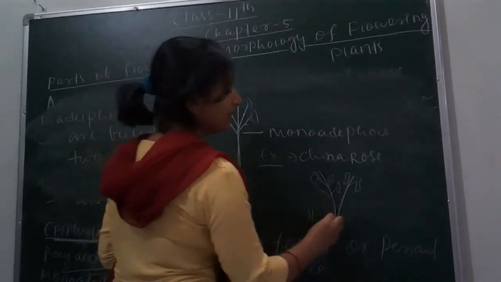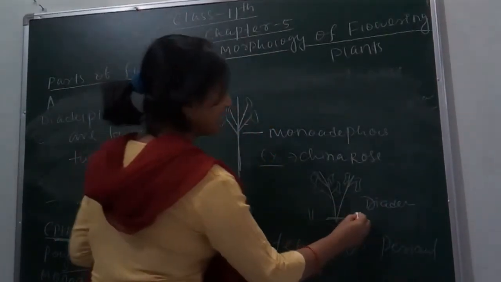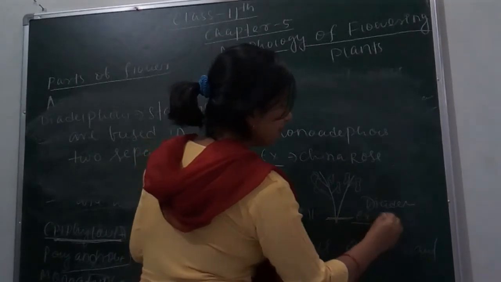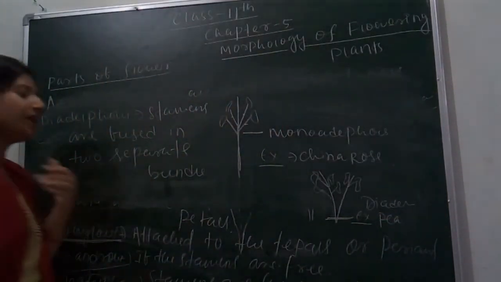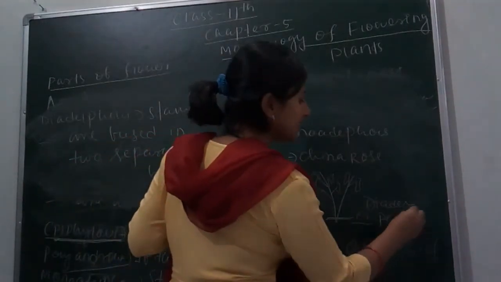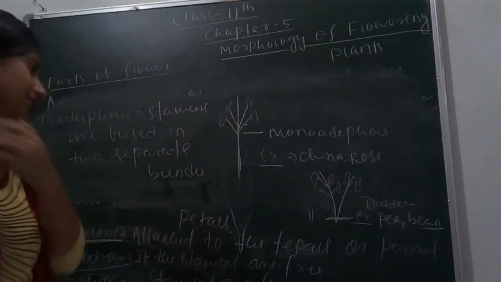This type of arrangement is called diadelphous, and we can take the example of pea. Clear? Pea and bean belong to the Papilionaceous family, the species of Papilionaceae.